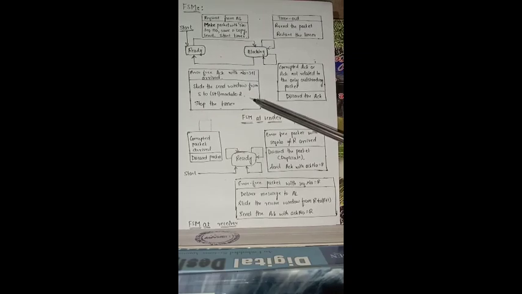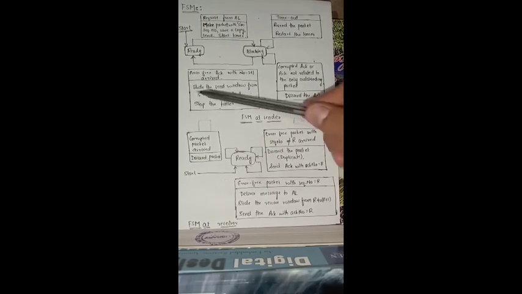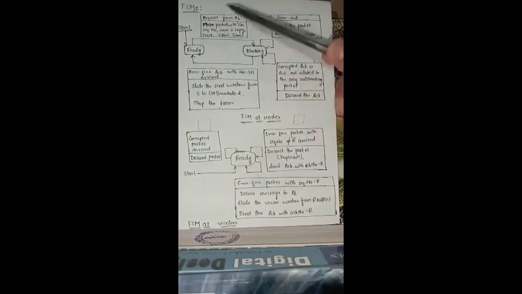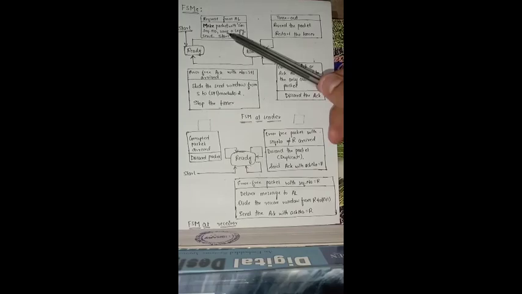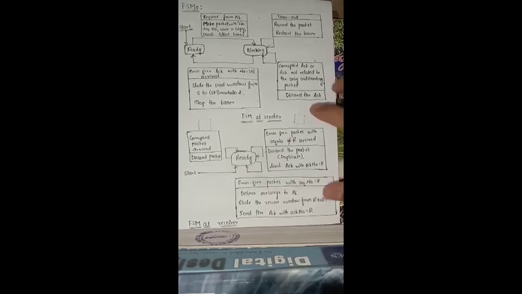That is, when S equal to 0, it will become 1 and vice versa. Now the sender has to stop the timer and goes back into the ready state. In the ready state, it will be waiting for the next request from the application layer. This is the FSM at the sender in the stop and wait protocol.